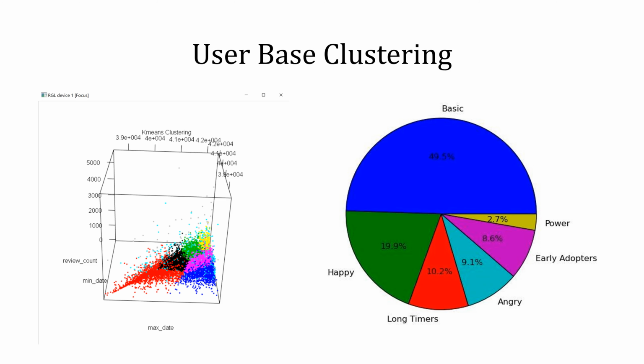Along with this, knowing something about the user base is also very important. So we've clustered the user base using k-means clustering into a number of sections.